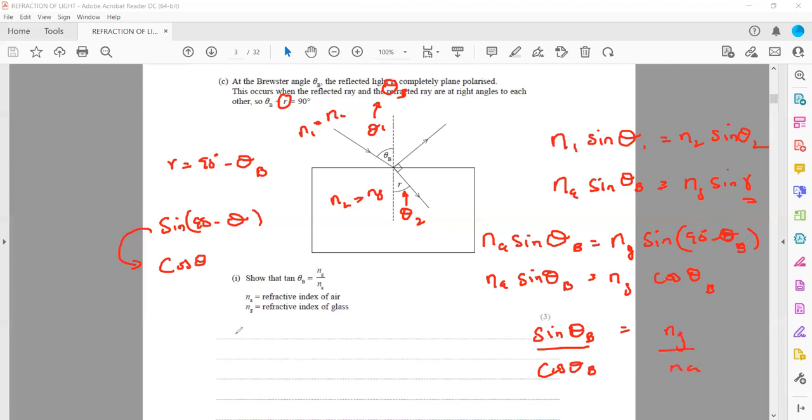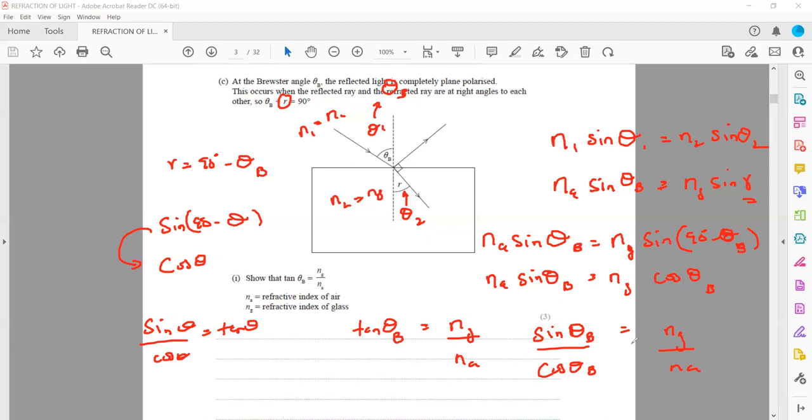And again, another trigonometric ratio: sine θ divided by cosine θ is equal to tangent θ. So sine divided by cos is equal to tangent θ. So it will be tangent θ_B is equal to the refractive index of glass divided by the refractive index of air.